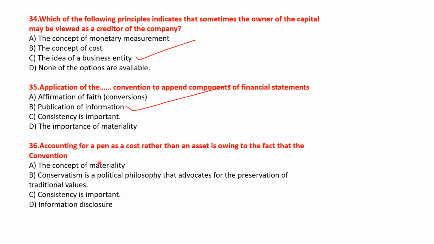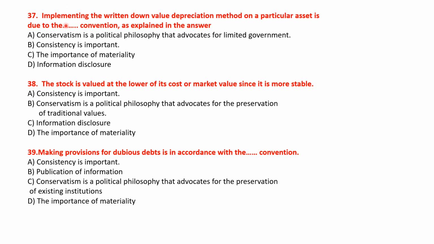Next question: accounting for a pen as a cost rather than an asset is owing to the fact that the convention. The options are: the concept of materiality, conservatism, consistency is important, and information disclosure. So the right answer will be option C. Consistency is very important. Okay. Let's move to the next question.